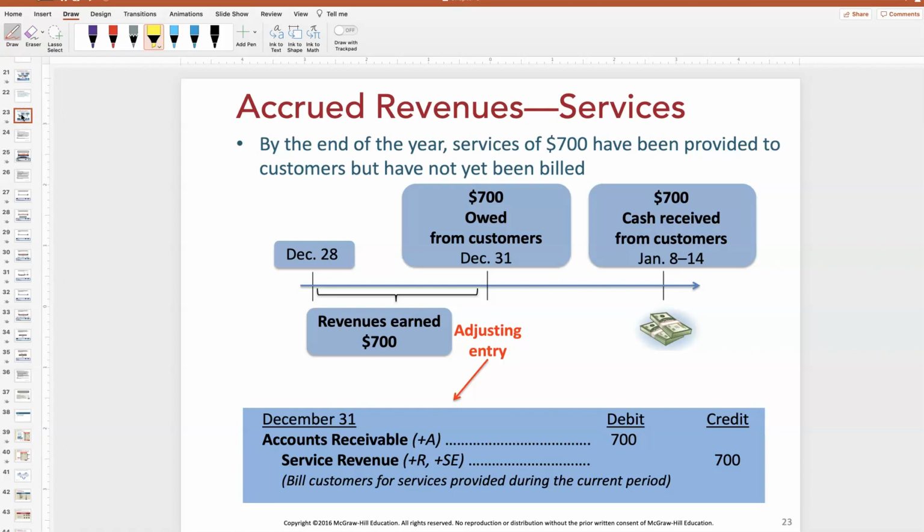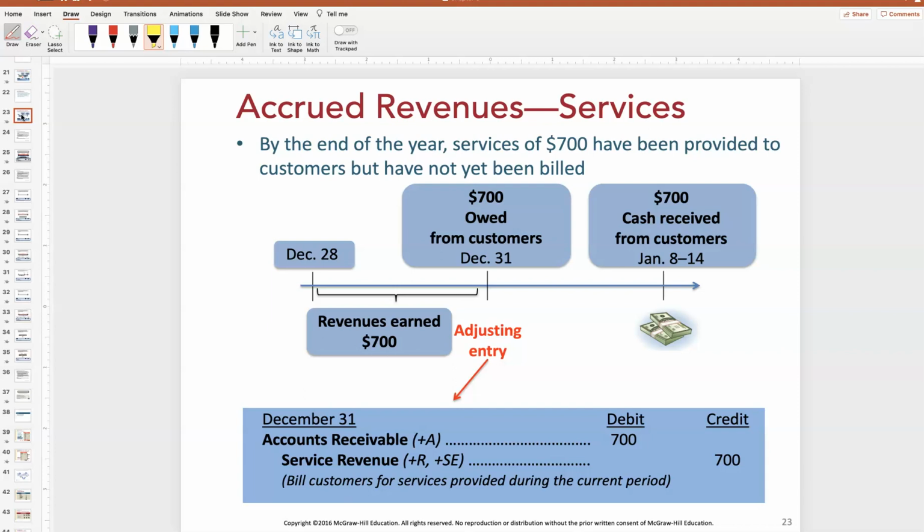All right. The next example is around accrued revenue for services. This works exactly like if a customer buys something on account, right? They're just using some fancier words here. They're just saying we haven't billed them yet. We've done some services but haven't billed them. And I can see that scenario, right? So let's contrast it, even though it ends up with the same entry.